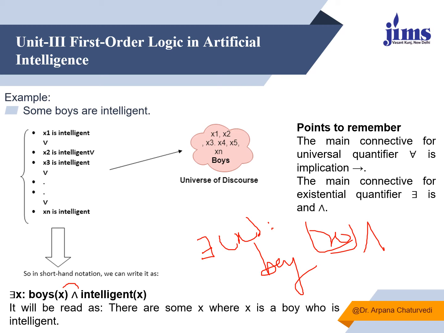When we represent this, we have to use the AND logical connective. Whereas here we are representing OR, either x1 is intelligent or x2 is intelligent or x3 is intelligent. But when we know that x is a boy, then definitely there exists some boy who is intelligent. I am talking about those boys who are intelligent.